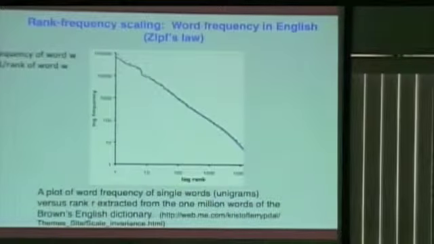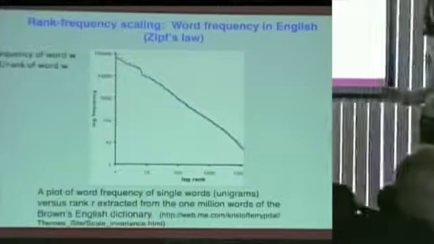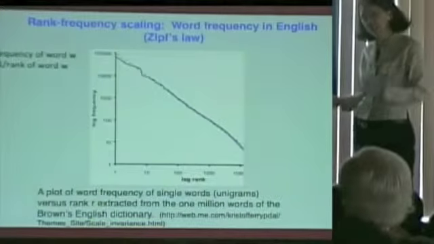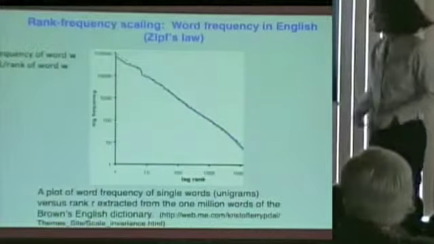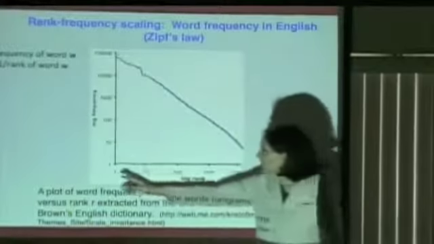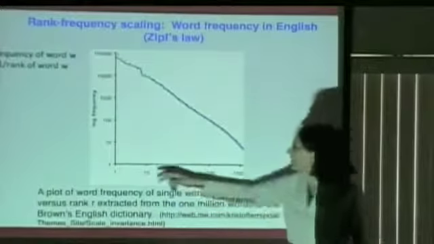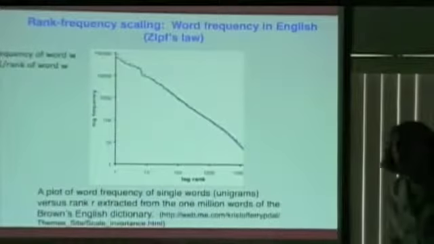Another example is what's called Zipf's law, which says if you look at any text, like a book, and you count up the frequency of different words, like "the" has a very high frequency, "has" has very high frequency, you know, "pterodactyl" has low frequency. And you plot the rank. So here this is like the most frequent, the second most frequent, and then you plot their frequency logarithmically. It comes out as this straight line.